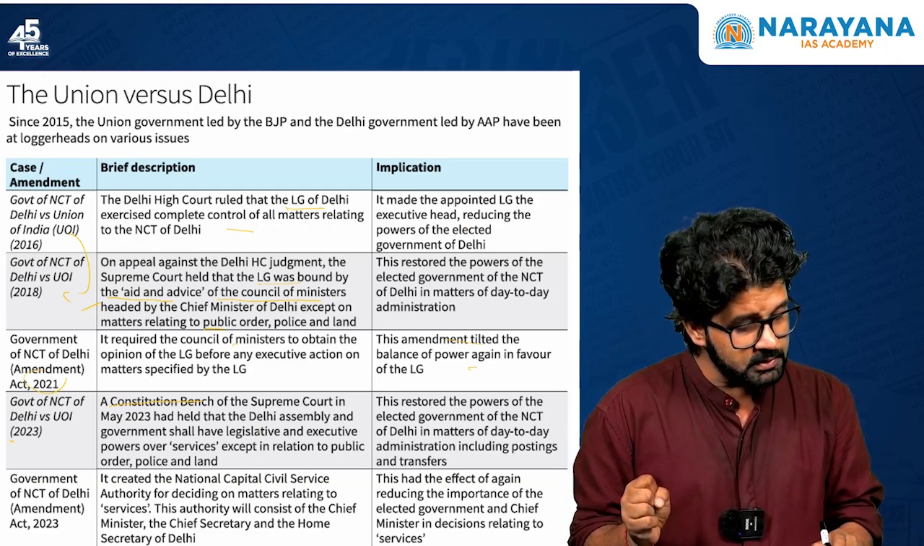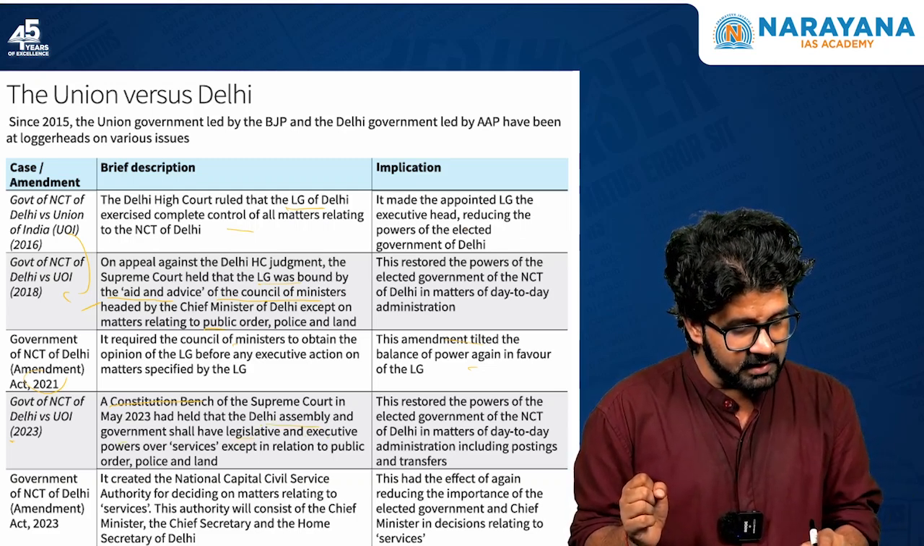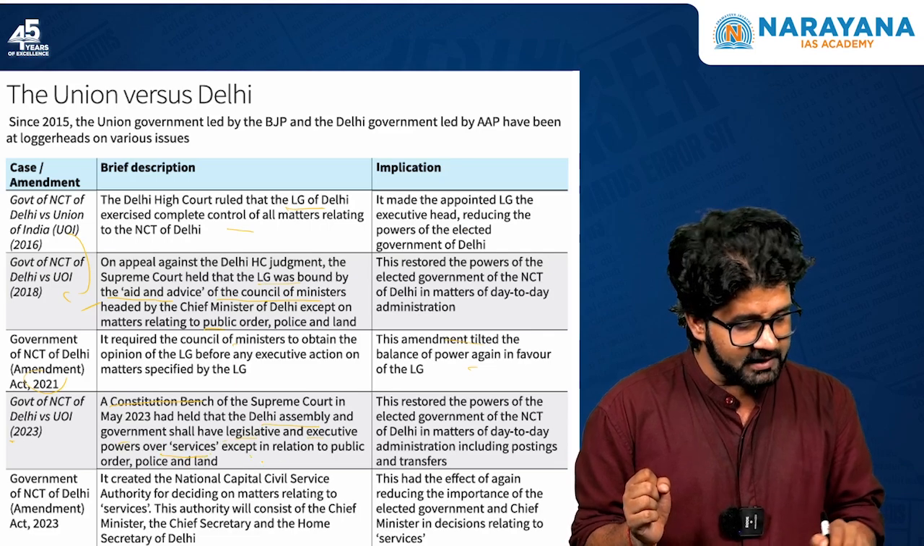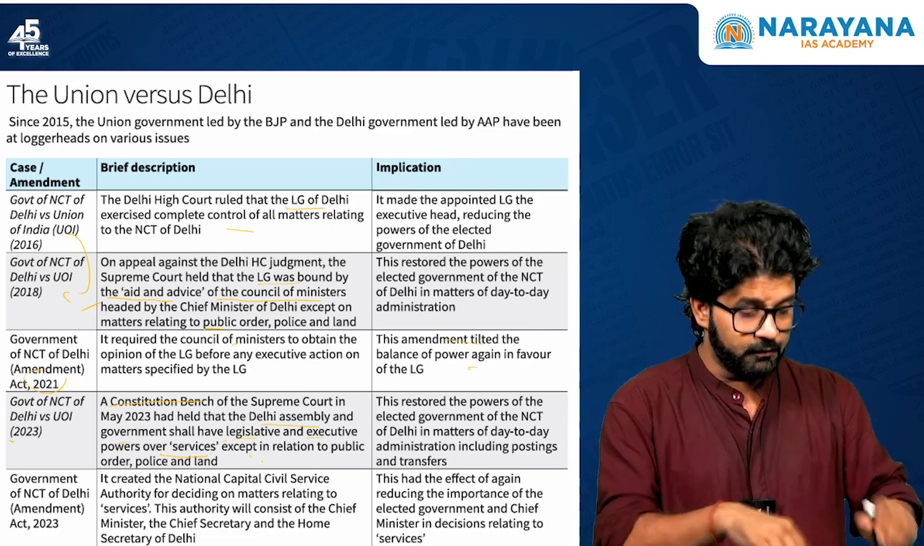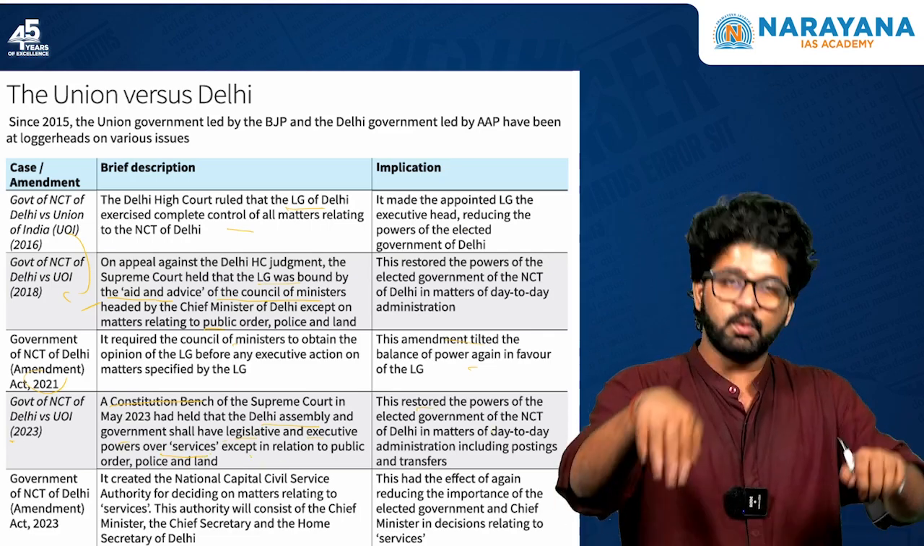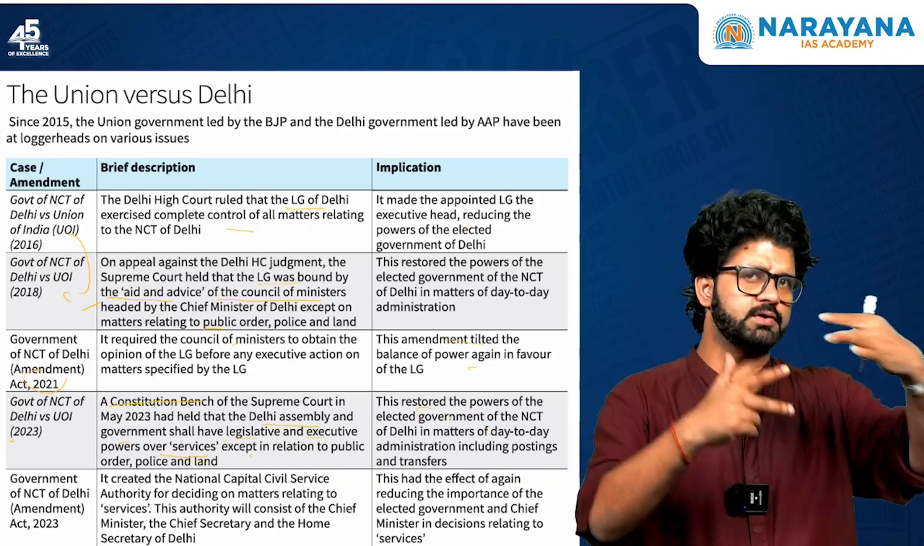So the Constitution bench held that the Delhi Assembly and government shall have legislative and executive powers over services except in relation to public order, police and land. If you read this, you will again realize that this will restore the power of the elected government. So the to and fro oscillation is happening.